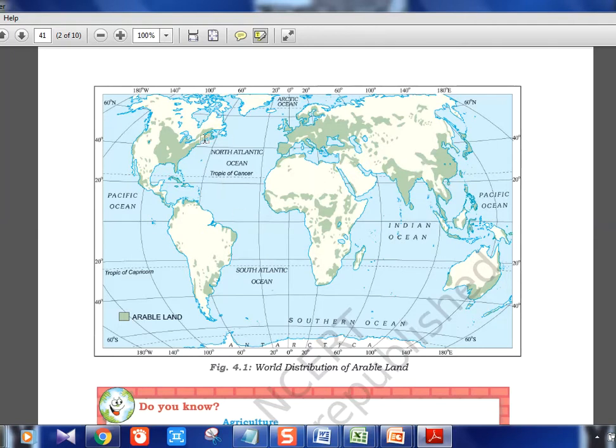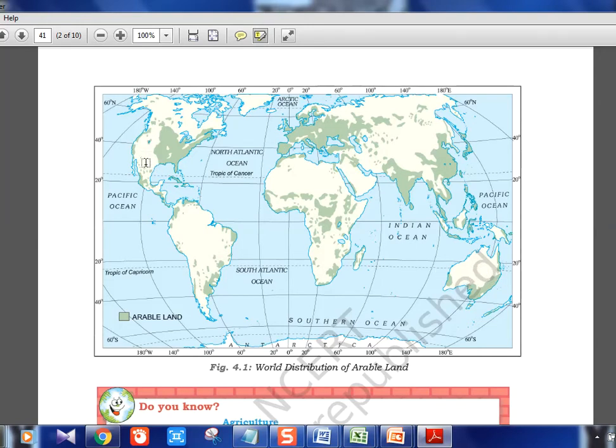So you can see almost every continent has it, but it's a little more scattered. In Europe, there is the Mediterranean region, which is famous for horticulture. Portugal, Spain, the wine cultivation, all these things are there. Australia also, if you see, it's only one coastal region. The rest of the places are deserts in Australia.